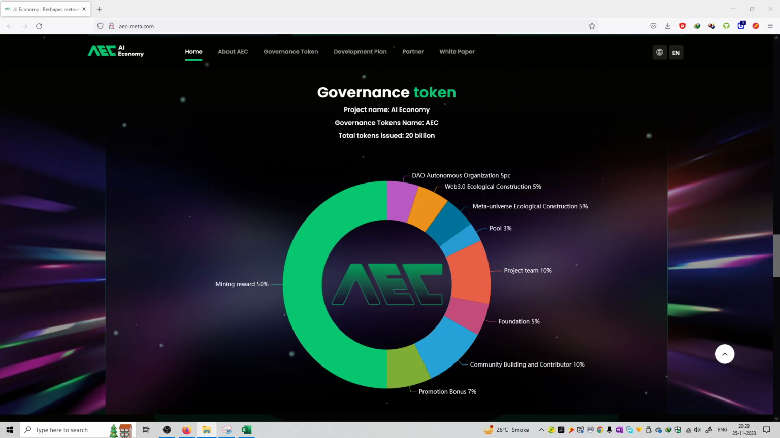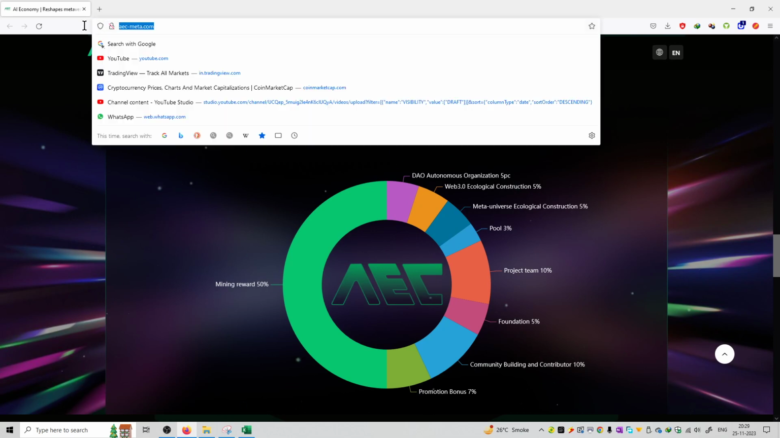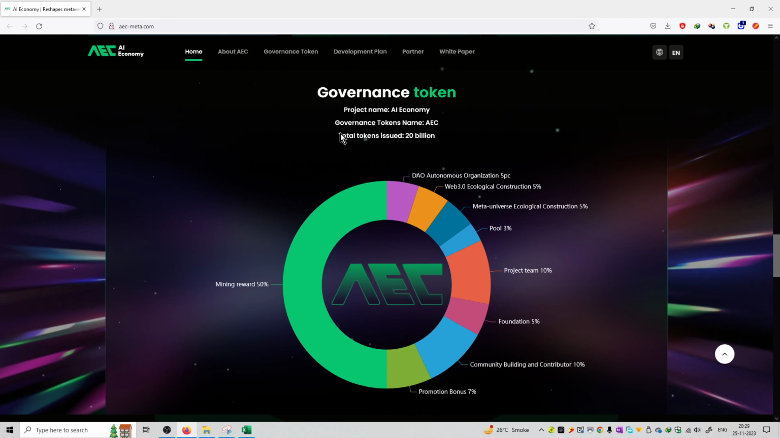So friends, the next topic is the governance token of this project. You can see the name of this project is AI Economy, that is aec-meta.com. This is the official URL and this is the name of this project, and you can see the total number of tokens on this blockchain is equal to 20 billion, with a B, and the supply is limited to 20 billion.